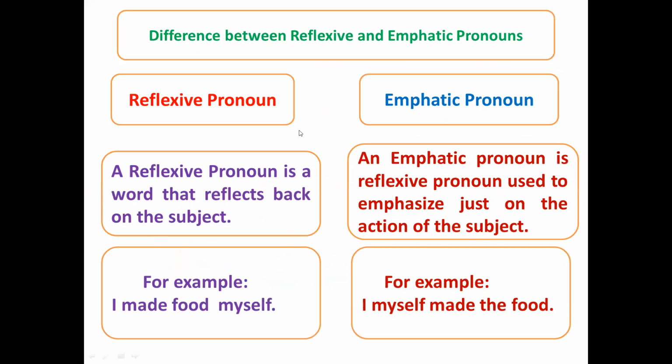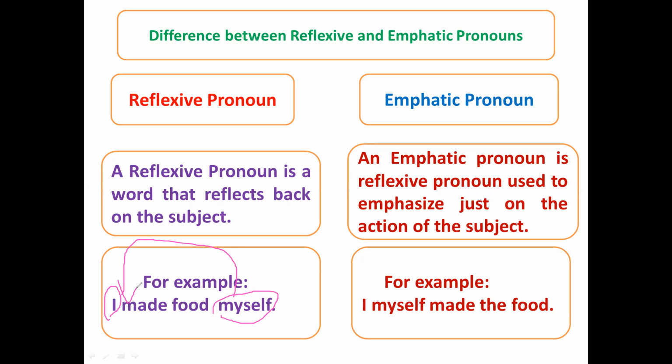We should understand the difference between the reflexive and emphatic pronouns. Already we have learned in the previous class about the reflexive pronoun. A reflexive pronoun is a word that reflects back on the subject. For example, I made food myself. In this example, my dear students, I is the subject and myself is the object, referring to the same.